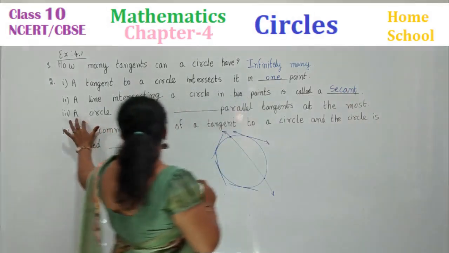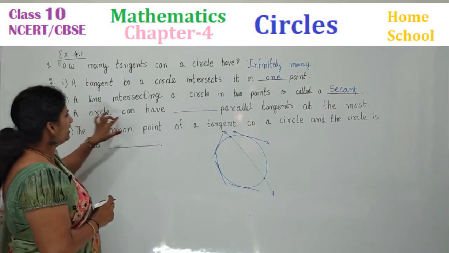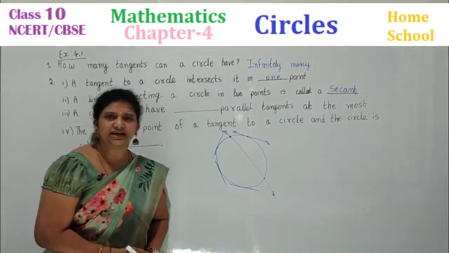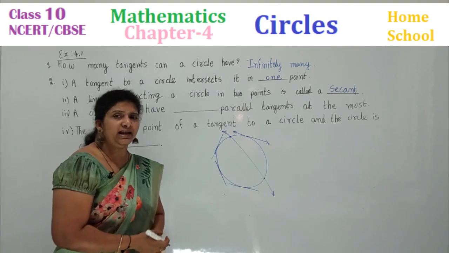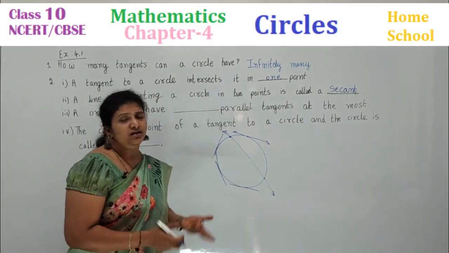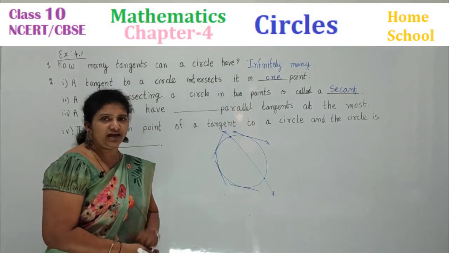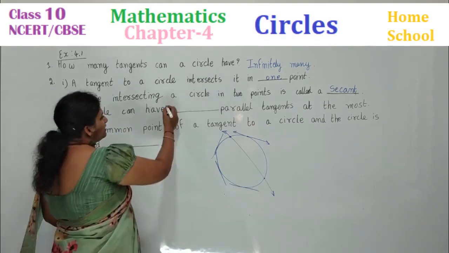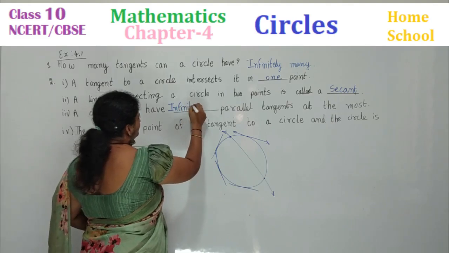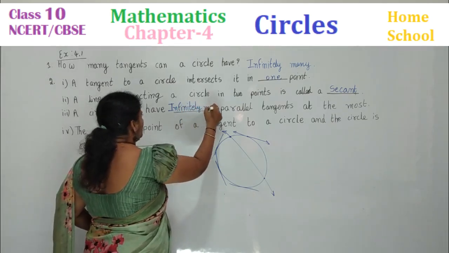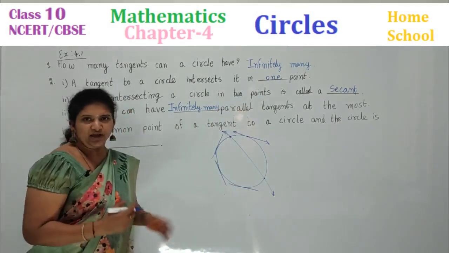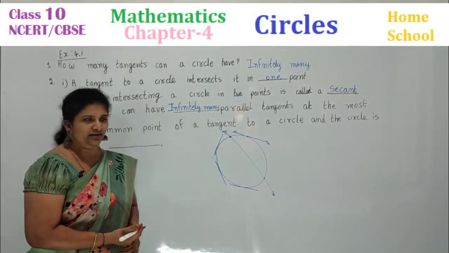Next, third sub question. A circle can have dash parallel tangents at the most. How many parallel tangents means how many diameters you can draw in a circle. That many parallel tangents you may get. So what is your answer here? Infinitely many parallel tangents at the most. We can't count and say, right?